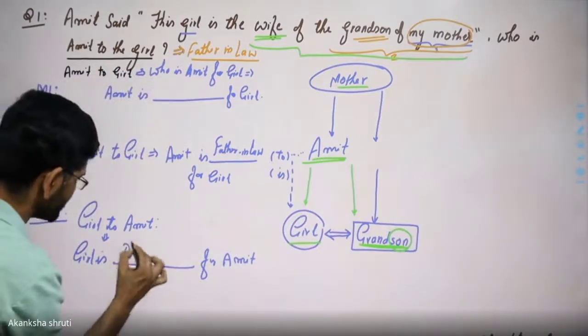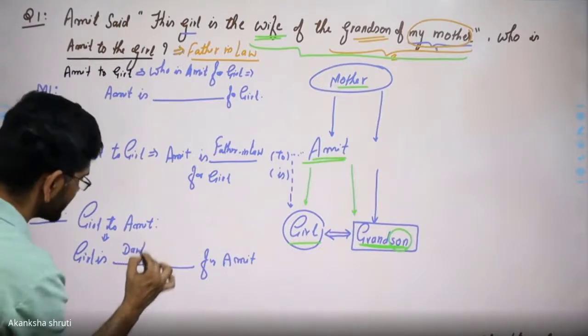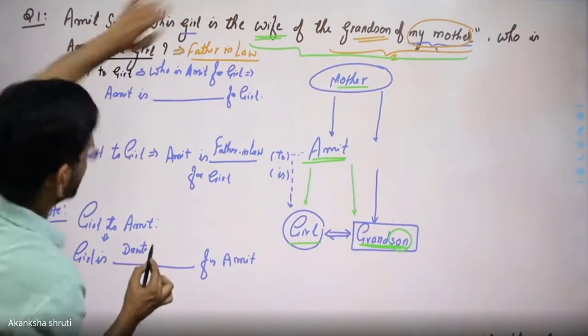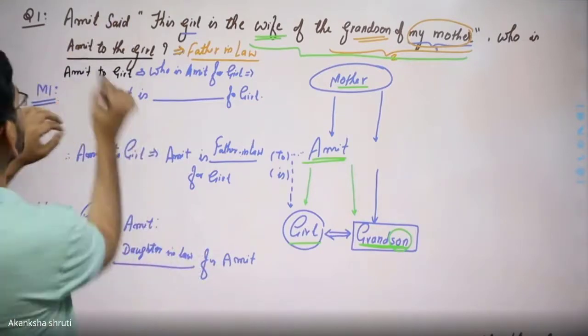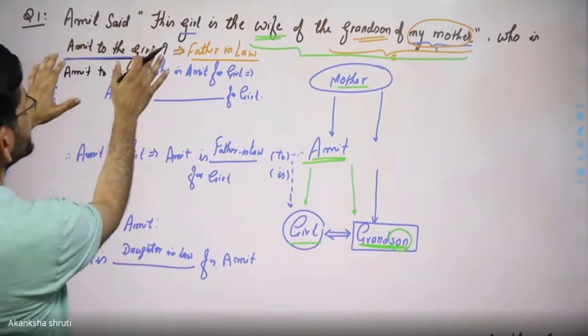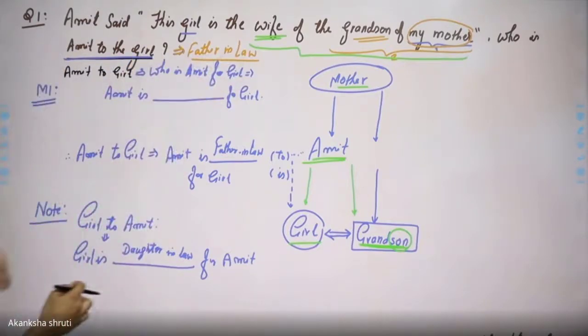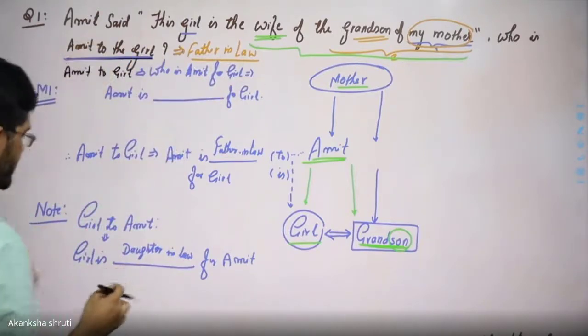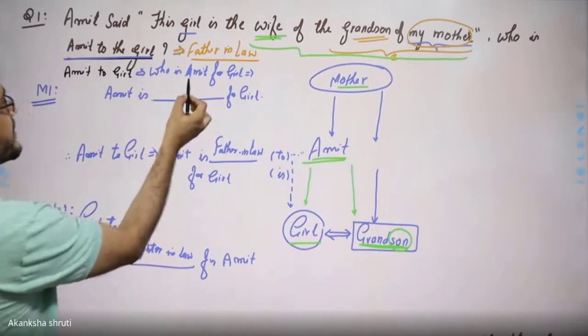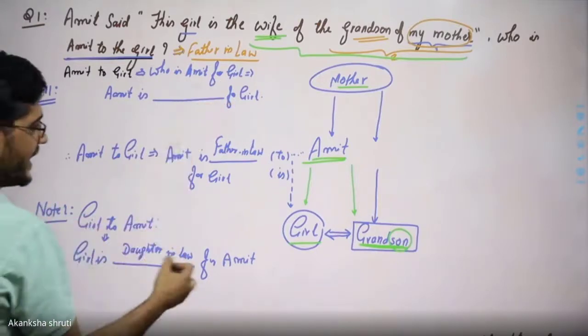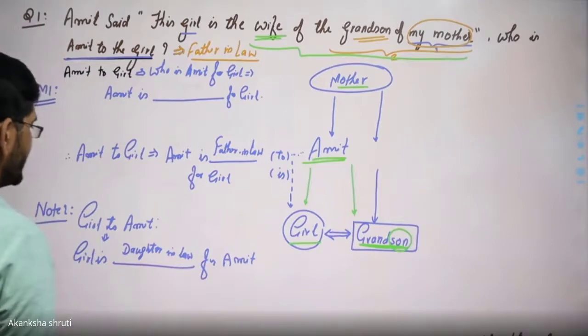In this case, we need to write daughter-in-law. This way the relation we need to write. Here it is asked only one part, so its answer is father-in-law. That's why this two is very important. But if it is just asked what is the relation between Amit and the girl, then that can be the father-in-law and daughter-in-law relation.